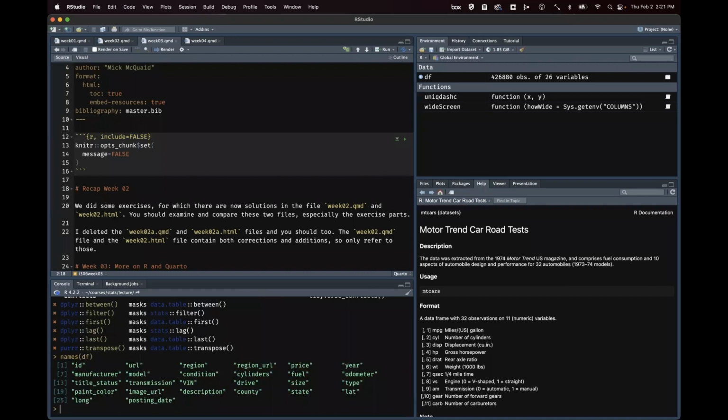Okay, and so I'm going to get rid of a few columns. So I'm going to say select minus lat, minus long, minus ID, minus URL, oops, minus region URL.